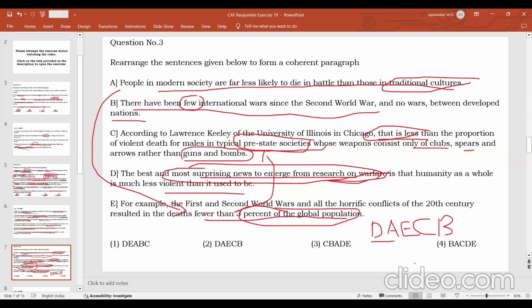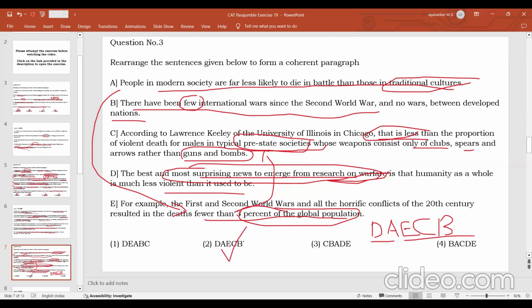And these two statements are supported or justified by the sequence ECB. We talk about the number of people who died in modern society and the number of people who died in prehistoric societies. The number of people who died in prehistoric societies is greater than the number who died in modern societies. And no wars have happened after the Second World War. It means that there is less likelihood of people dying in battle now. So DAECB is very clearly the answer here.